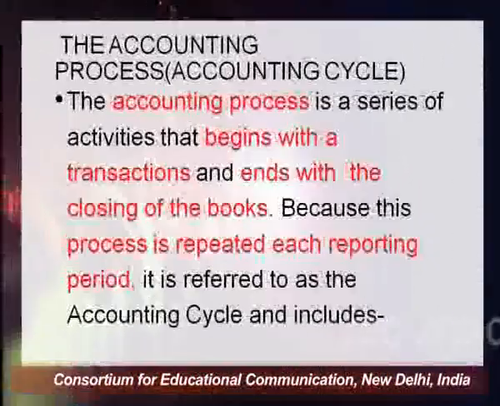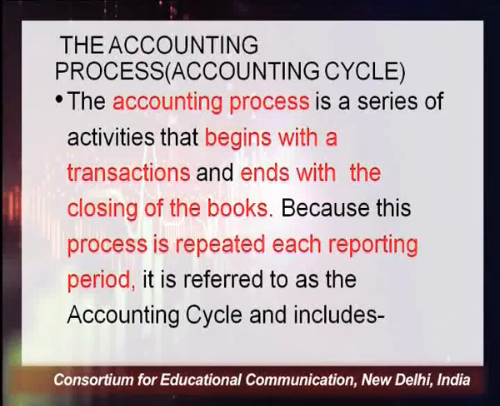To begin with, accounting process. Let me first explain what is accounting process, which is also known as accounting cycle. The accounting process is a series of activities that begins with the transactions and ends with the closing of the books.